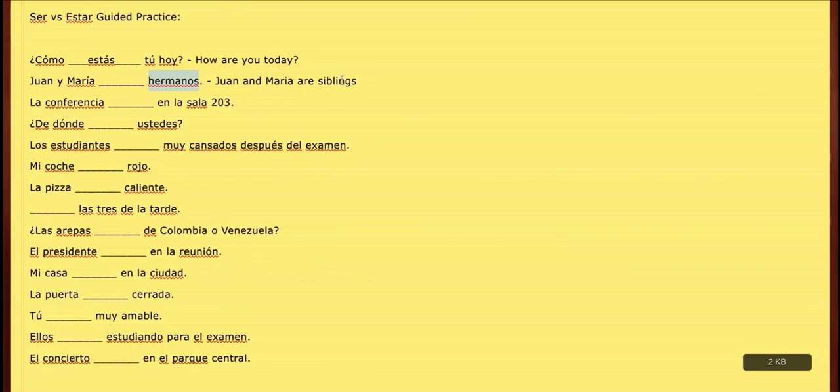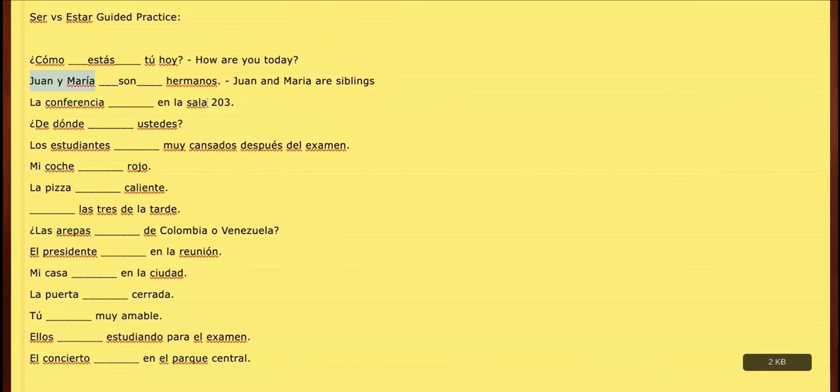Now let's think, is them being siblings something that fluctuates all the time, or is it something that's permanent? Well, it's going to be permanent, right? We're talking about their relationship to each other. And so in this case, we're going to use ser. The form of ser we'll be using is son, because we're talking about Juan and Maria, which is ellos. Because of that, we're going to use Juan y María son hermanos.